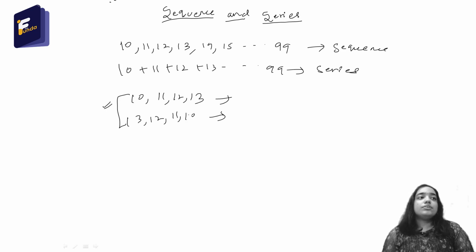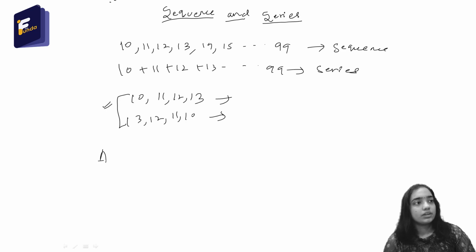Now we will look at a special kind of sequence that is known as arithmetic sequence.